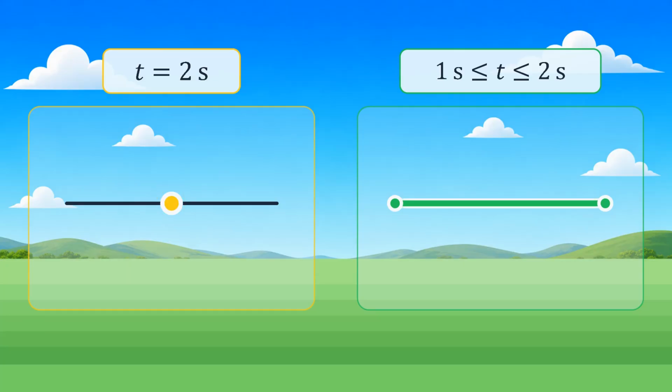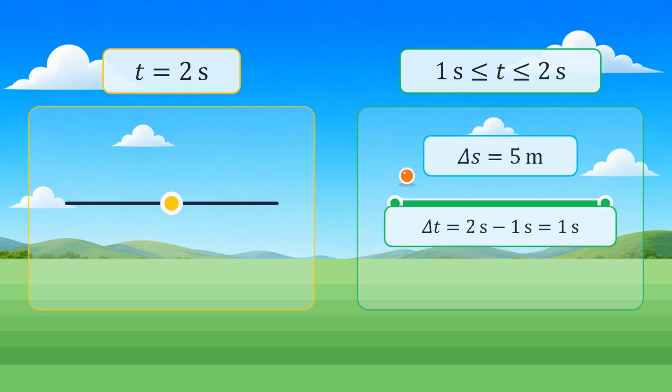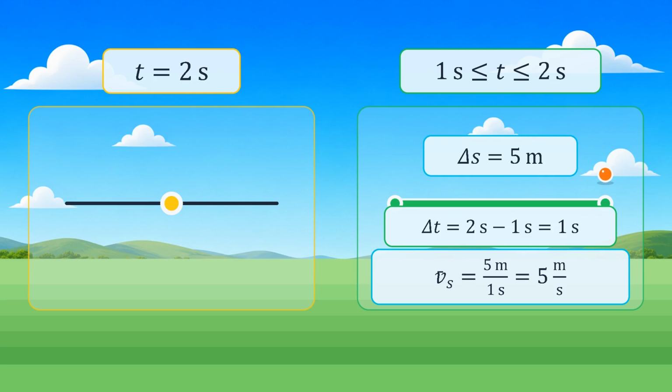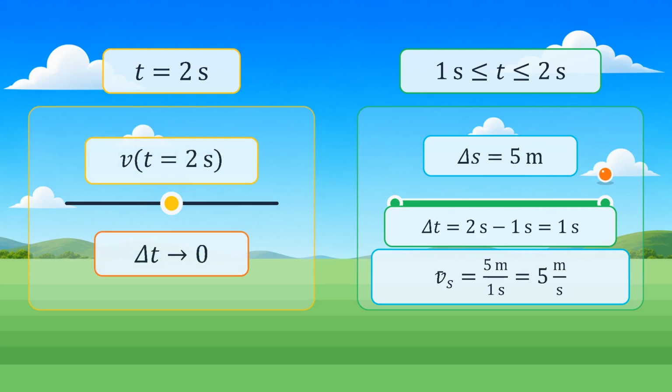An instant is therefore like one point on the timeline. A time interval is the segment between 2 points. An instant has no duration. An interval does. Suppose the ball travels 5 meters from t equals 1 second to t equals 2 seconds. The duration of that interval is 1 second. Its average speed during the second second is 5 meters divided by 1 second, which equals 5 meters per second. But if we ask for the speed exactly at the instant t equals 2 seconds, we are asking a different question. That is not the average over the entire second. It leads us toward the idea of instantaneous speed.